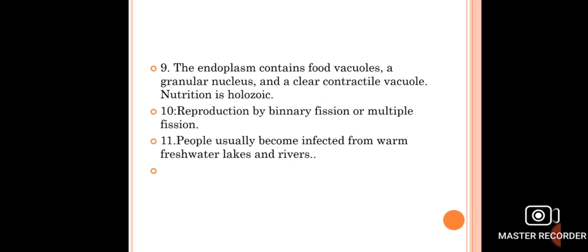Some species of the amoeba are parasitic or infectious to man. For example, Entamoeba histolytica, which is the parasite of man. Entamoeba histolytica lives in the intestine of man, and they are responsible for causing a disease which is called amoebic dysentery.